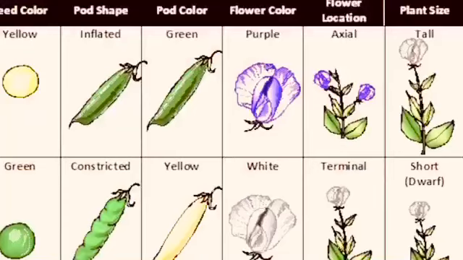Some flower buds were axial, that is, they form in the axil formed by the branch and the main stem. Axial bud. Some were terminal bud, that is on the extreme tip of the plant. So this way, so many contrasting characters he could focus on. So these were the reasons Mendel chose the garden pea or Pisum sativum for his experiments.